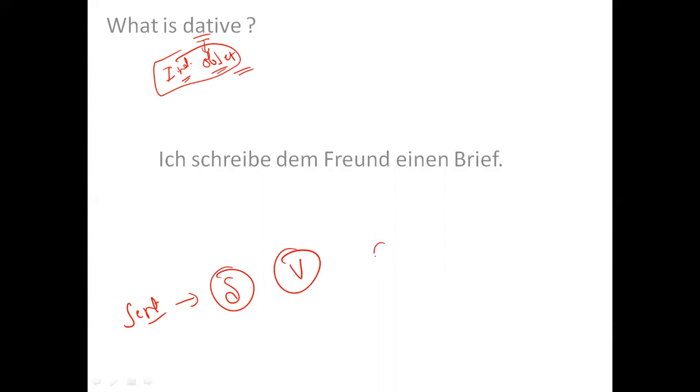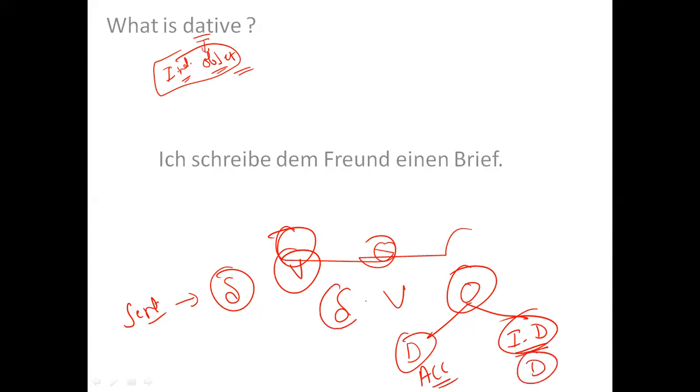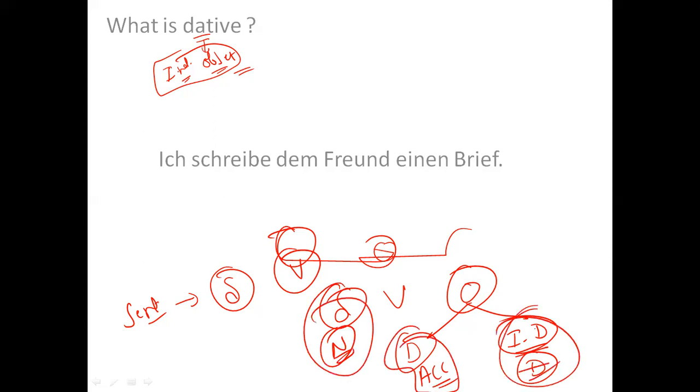So subject, verb, and object. This object can be direct, can be indirect. If it is a direct object, it is accusative. If it is an indirect object, it is dative. Subject is nominative. So nominative is subject, direct object is accusative, indirect object is dative.